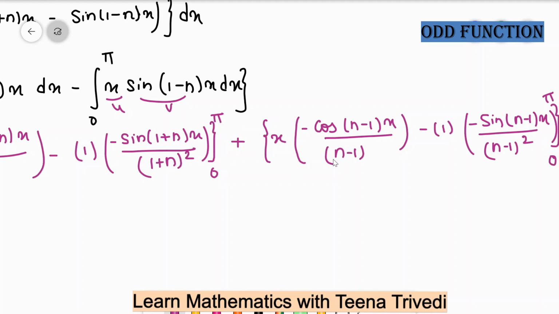Okay, so then we will apply upper limit minus lower limit, and we know that sine of n pi is equal to 0, and cos of n pi is equal to minus 1 power n.